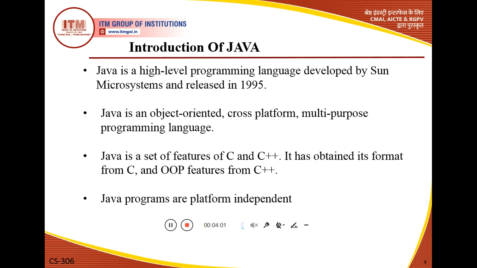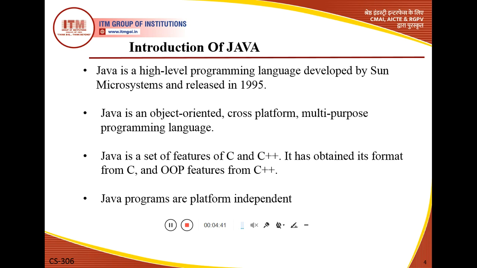Now the first topic of today's lecture is the introduction of Java. In this topic I discuss some points related to Java. The first important point is that Java is a high level programming language. I already told you in the previous lecture, Java is a high level, object oriented programming language. Why is it called object oriented? Because it works on some object oriented concepts also.